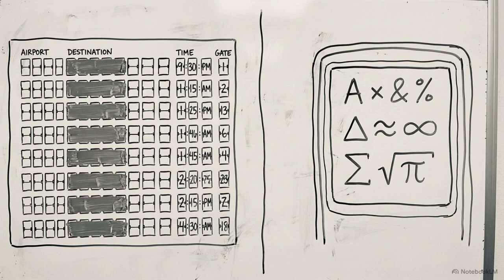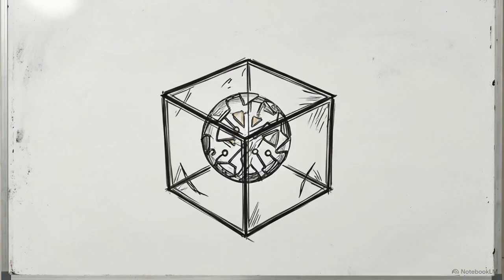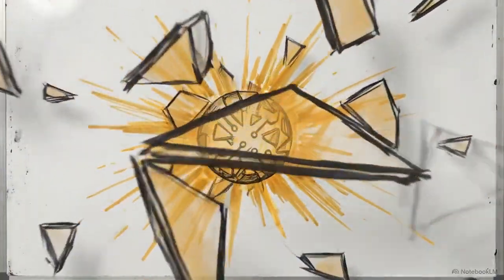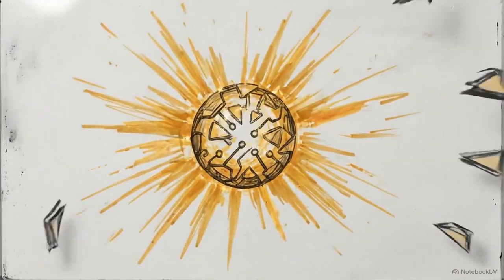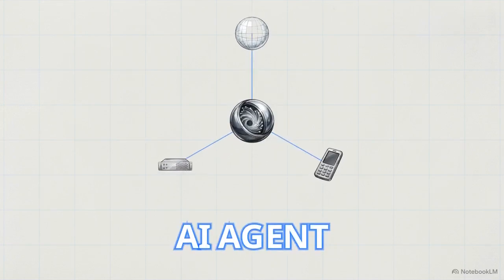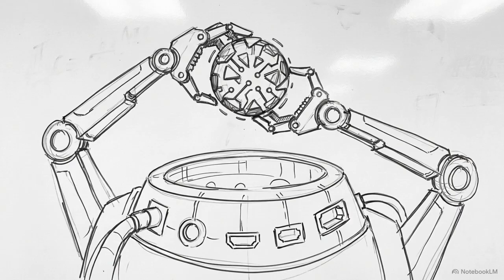It can't look up a flight delay in a database. It can't even do real math. It just guesses what an equation's answer should look like based on past text patterns. To make this technology practically useful in the modern world, we need to break the glass. We need to transition from a standalone text generator into a connected system called an AI agent. Building an agent starts with taking that language model and making it the central brain of a multi-part operation.